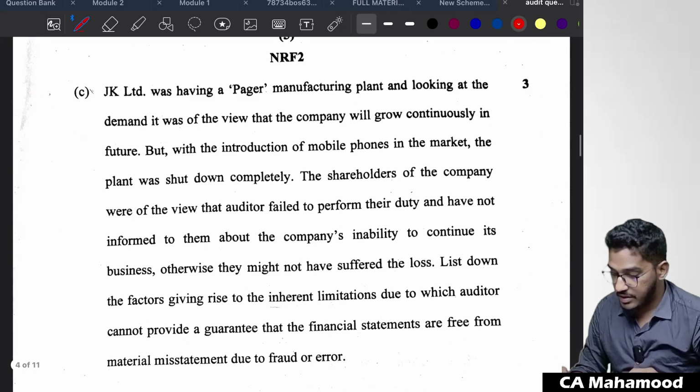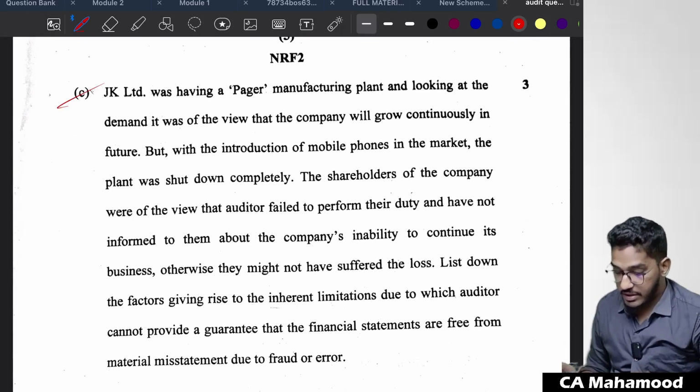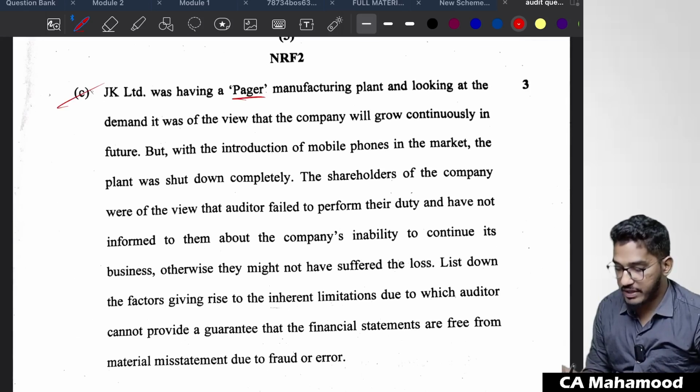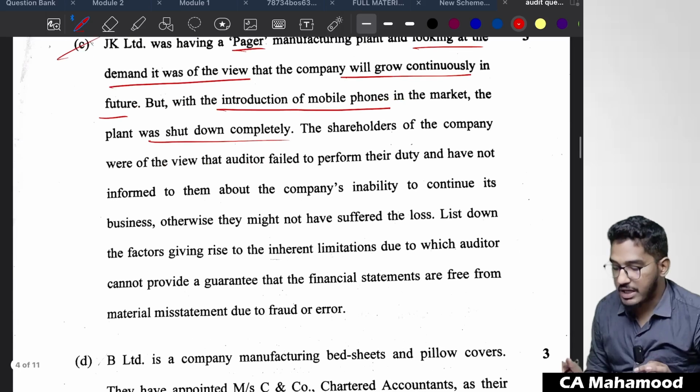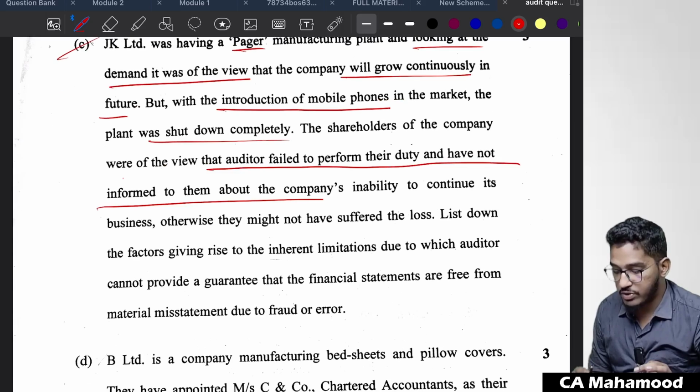Next one. Coming to the next part, JK Limited was having a pager manufacturing, and looking at the demand, it was of the view that the company will grow continuously in the future. But with the introduction of the mobile phones in the market, the plant was shut down completely. The shareholders of the company were of the view that auditor failed to perform their duty and have not informed them about the company's inability to continue its business. Otherwise, they might not have suffered the loss.